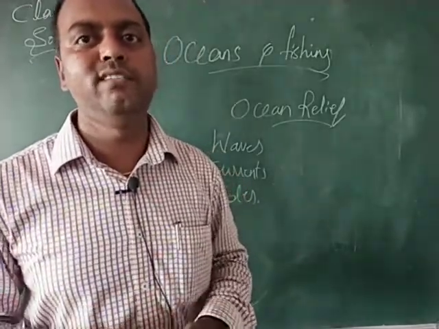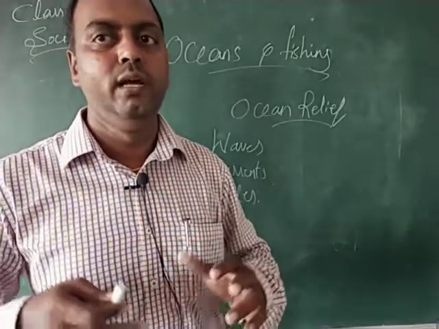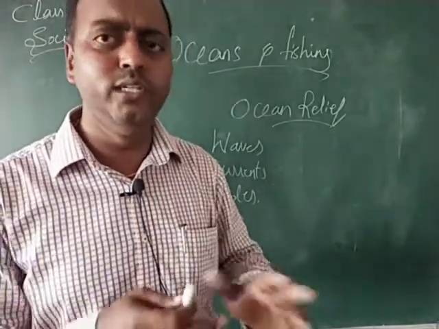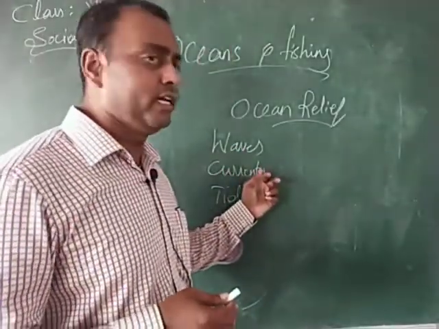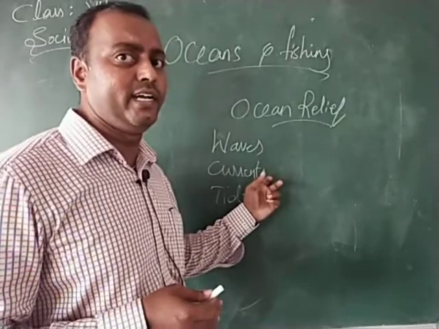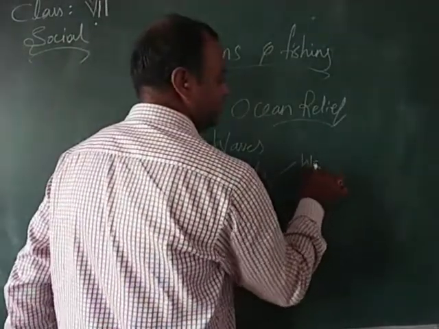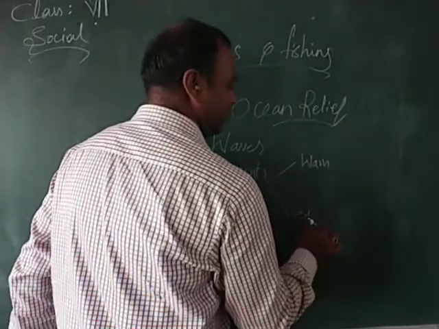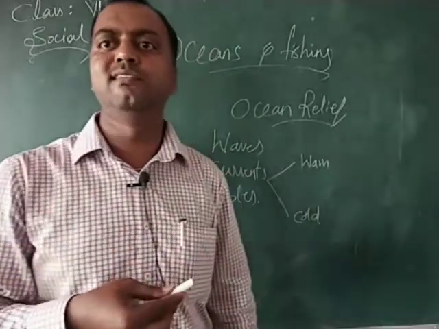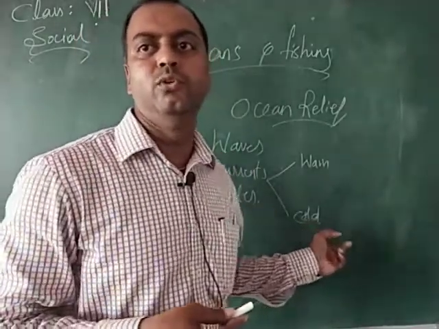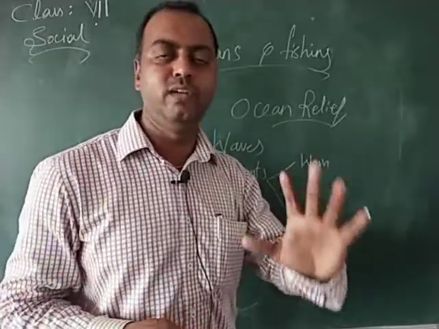They are mainly caused by the prevailing winds, and differences in temperature and salinity of the ocean water make them move in a definite direction. So, the movement of the ocean water in a definite direction is called a current, and we have divided ocean currents into two: warm ocean currents and cold ocean currents. Warm ocean currents move from the equatorial region towards the poles, whereas cold ocean currents flow from the poles towards the equatorial region, and these occur because of the prevailing winds.